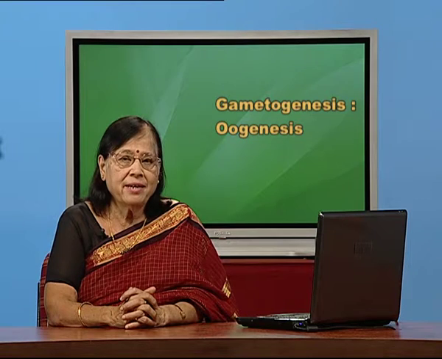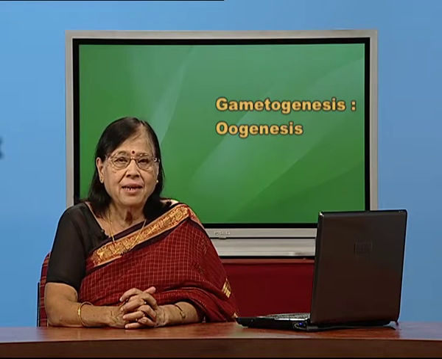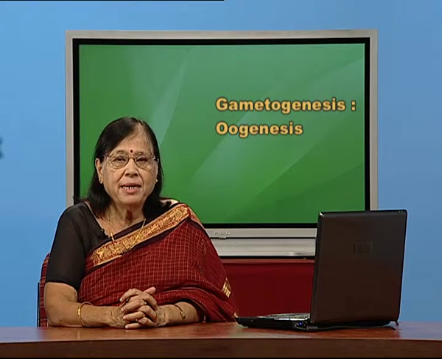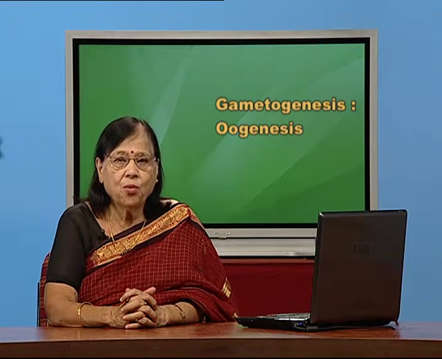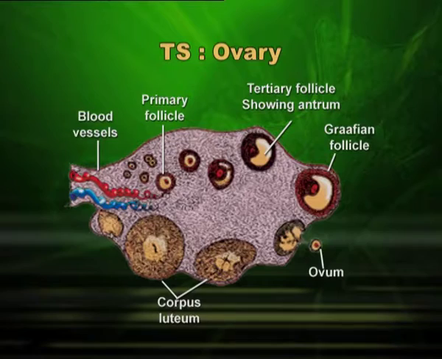So far we have already discussed what gametogenesis is and what is its significance, why it should take place and what is the result. In female, when gamete is formed, which we call ova, then it is oogenesis. To describe oogenesis in a proper way, it is required to show you this diagram of TS of ovary. You can see the follicles, and now I will concentrate on Graafian follicle.